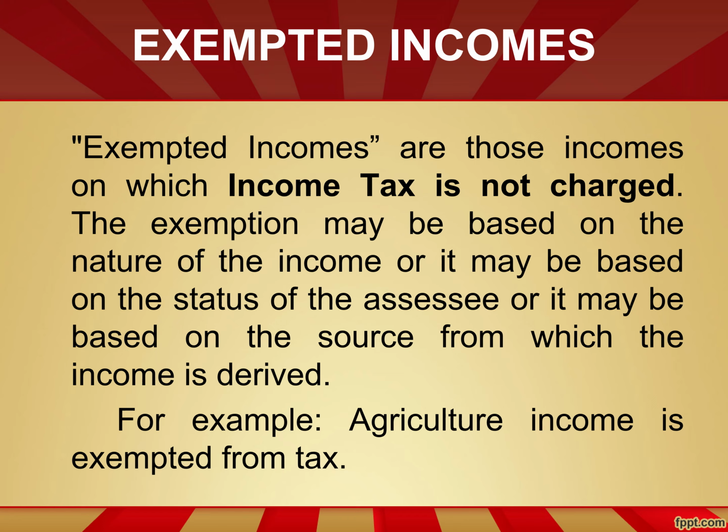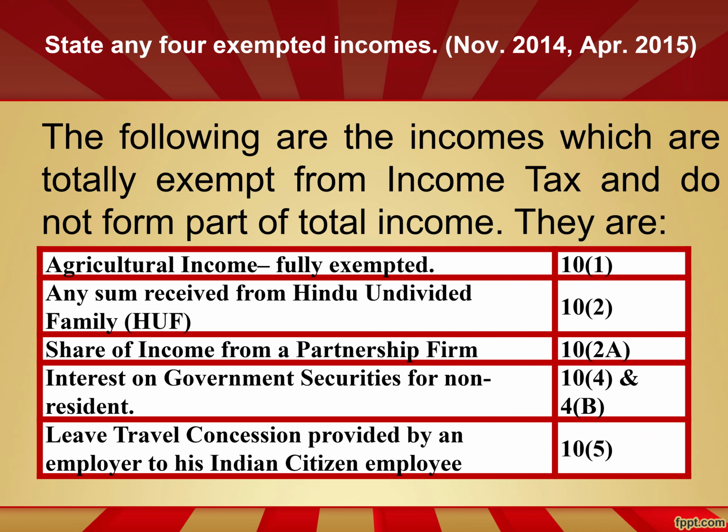Exempted incomes are those incomes on which income tax is not charged. They are exempted from tax. The exemption may be based on the nature of the income, or it may be based on the status of the assessee, or it may be based on the source from which the income is derived. So, the exemption depends on the nature of the income, the status of the assessee, or the source from which the income is derived. For example, agricultural income is exempt from tax.